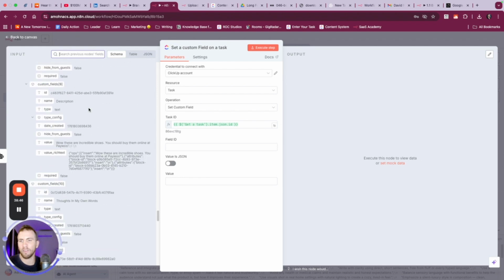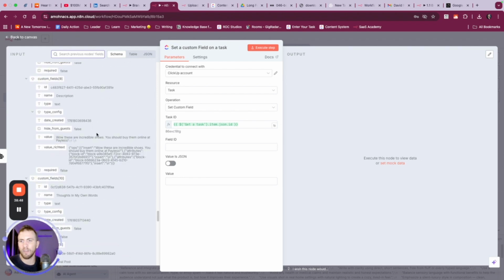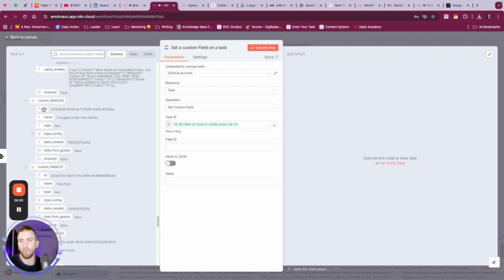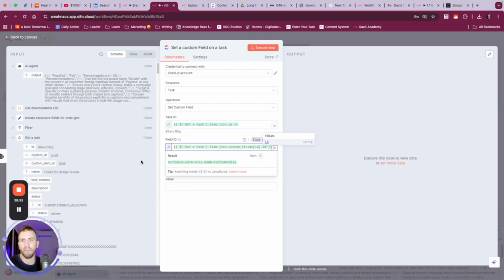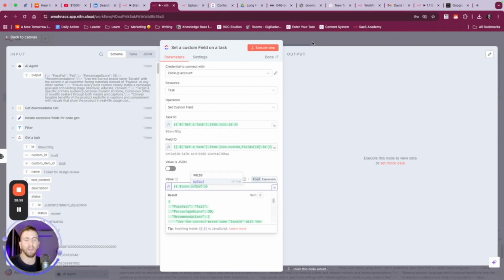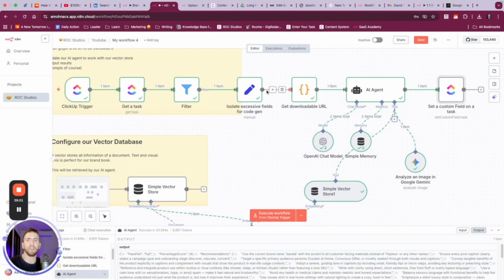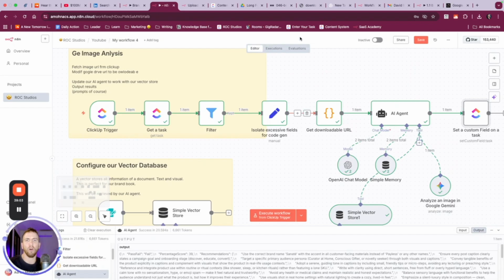Because we're just going to store this in just a text field. Descriptions, we'll say thoughts in my own word. You see there's an ID field here. And then the value is going to be the output. So we should be good to go with this. Let's run it all the way through.